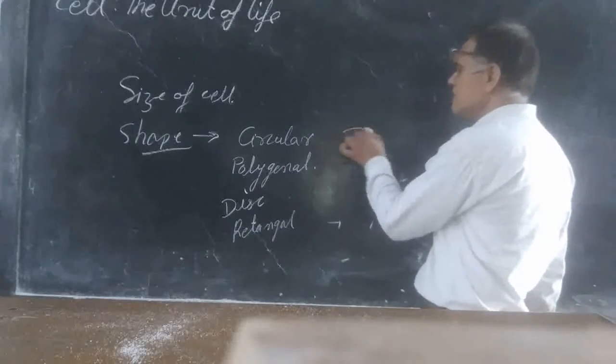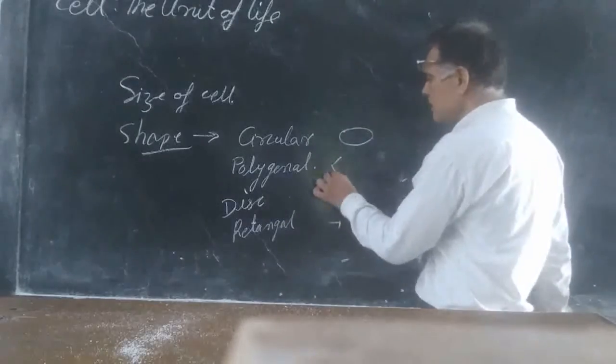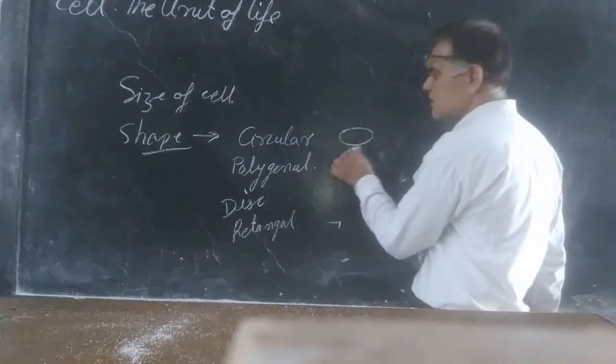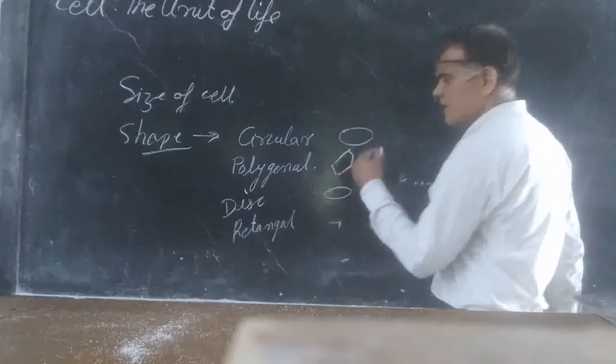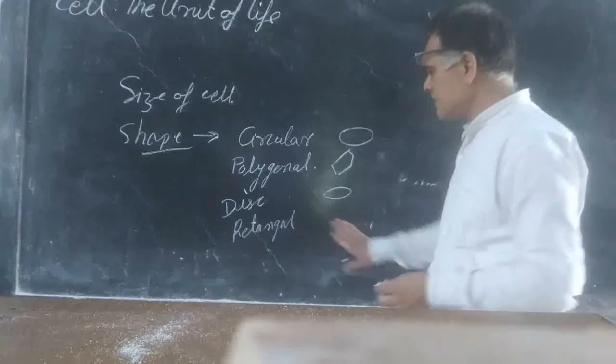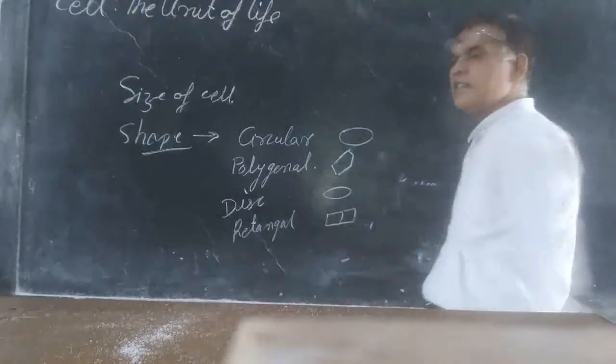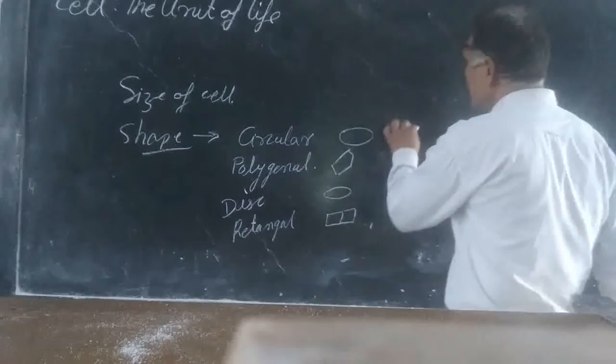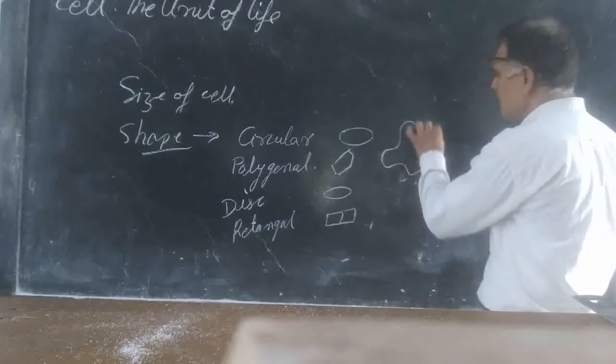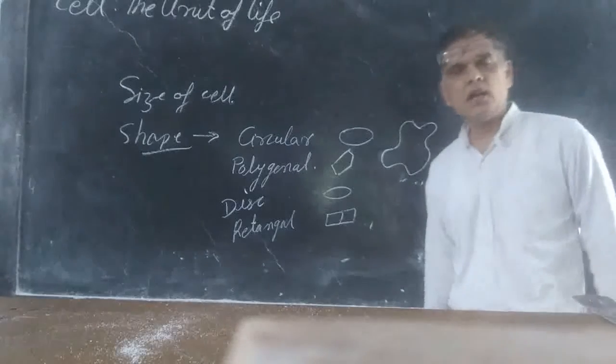Circular, just like the RBC; polygonal in the plant cell; disc shaped in diatoms; rectangle present in the plant cell; or irregular, as we see in amoeba, where the cell is irregular.